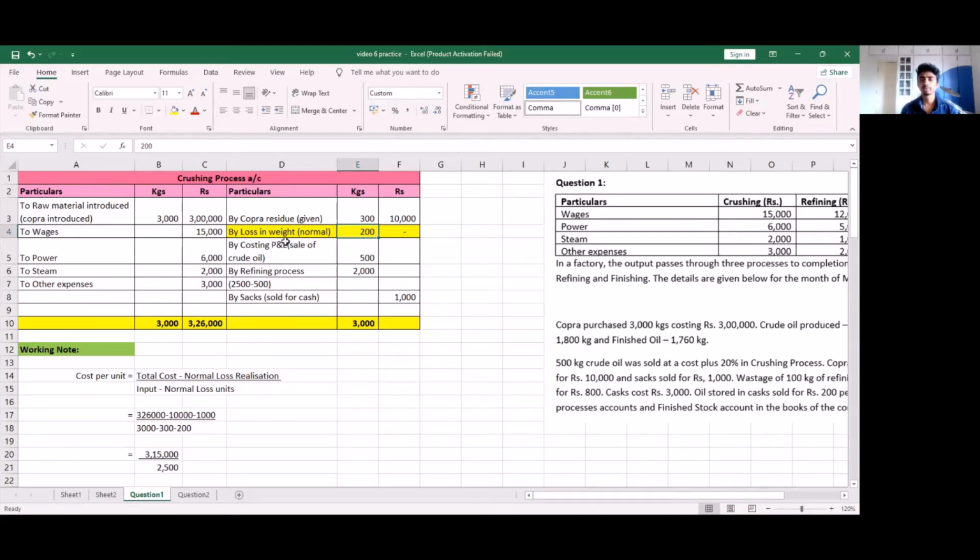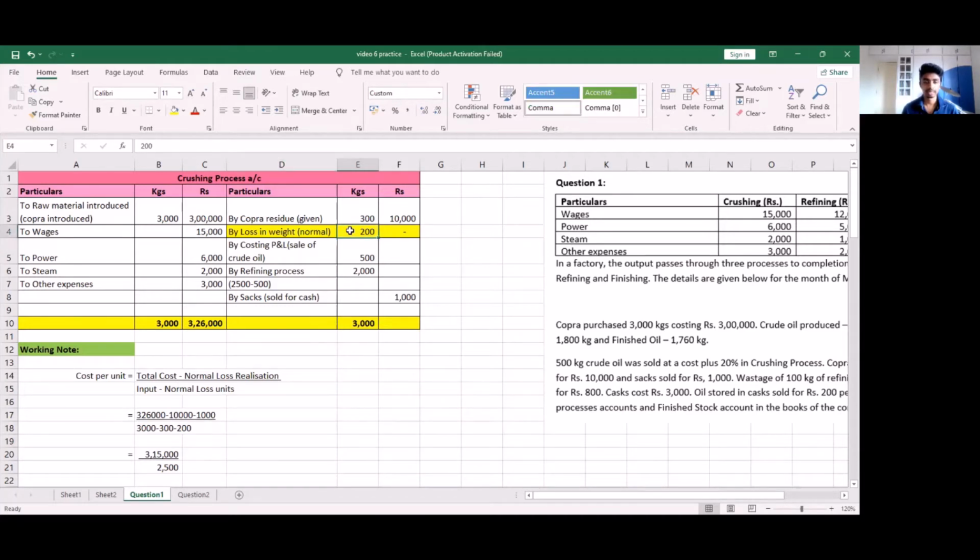Just like when you're manufacturing ink, some ink is bound to evaporate. Similarly, when you're making oil, let's say you start off with 1000 kg of coconut. And with 1000 kg of coconut, maybe you're able to make only 800 kg of coconut oil. So this is something that will happen always. So it is a normal loss. And here you have to subtract these 200 units as well.